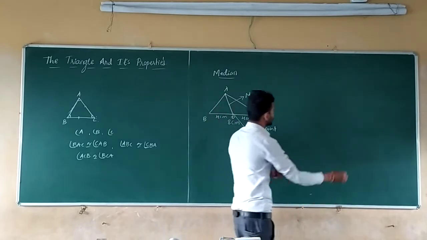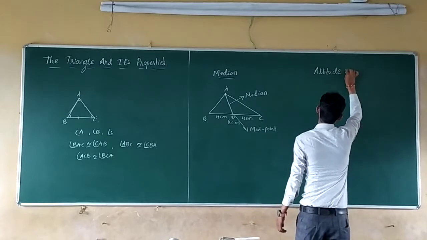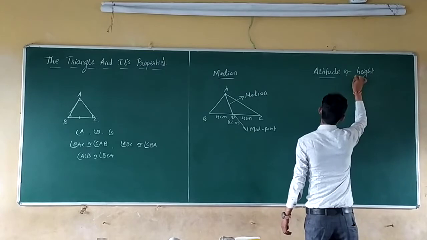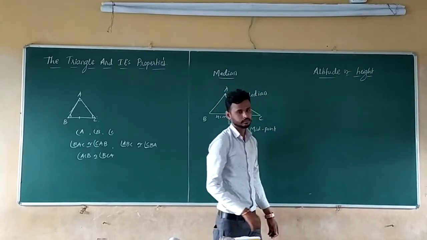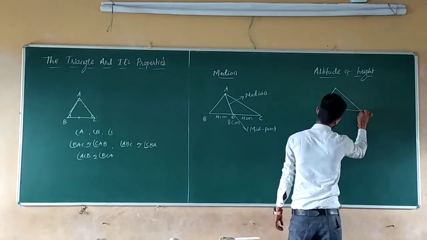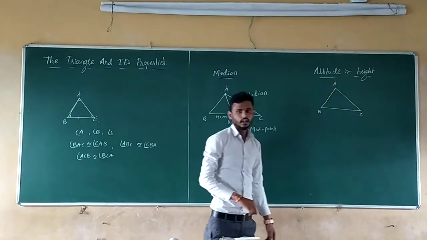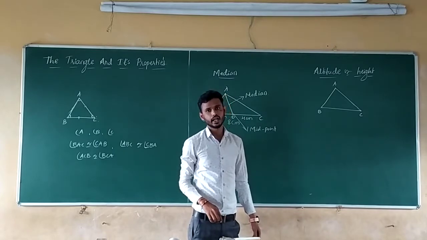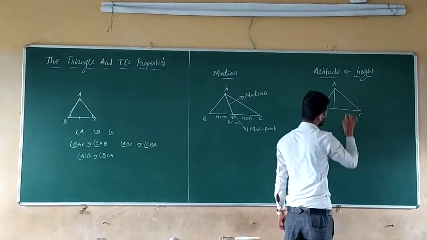So next, after this, altitude or height of a triangle. So now, what is the height or altitude here? It is called height or altitude.